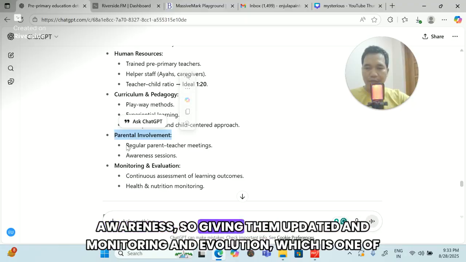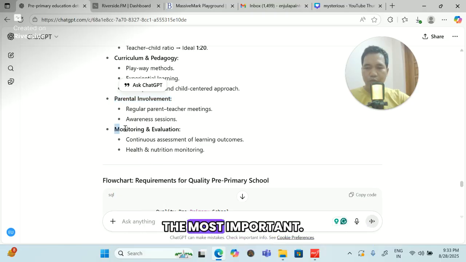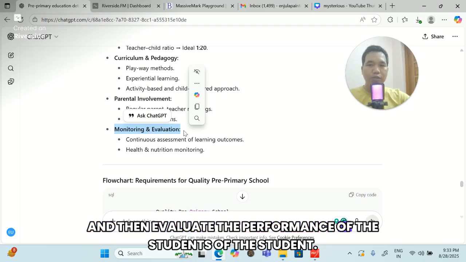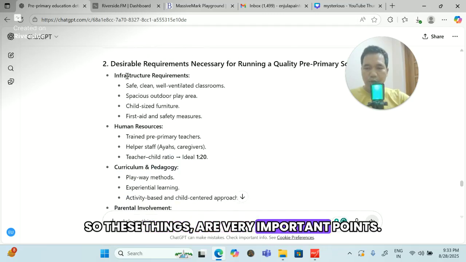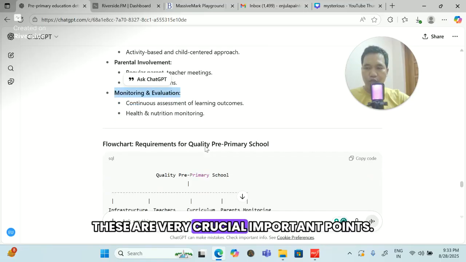Awareness, so giving them updates, and monitoring and evaluation, which is one of the most important. How are we going to monitor and then evaluate the performance of the students? So these are very important points: 1, 2, 3, 4, and 5. These are very crucially important points.